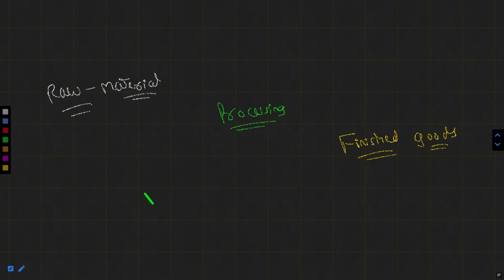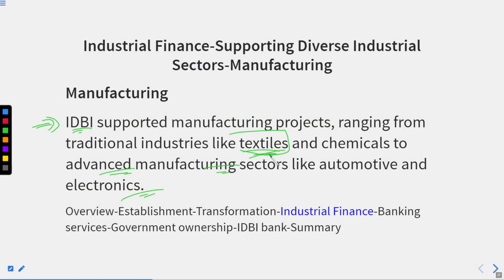So what generally happens? Raw material comes to processing and processing goes into finished goods. Okay, so this is the part of manufacturing. So manufacturing is basically this process, and it could include industries like textiles, chemicals, and advanced manufacturing sectors like automotive and electronics.